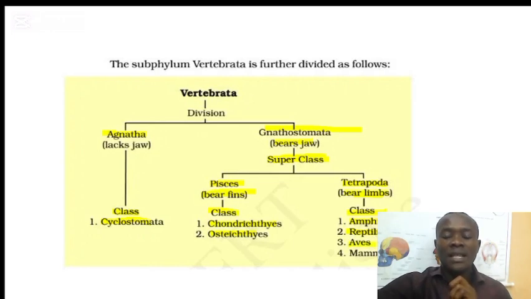And we have the class Aves. The Aves have feathers which they use for flight. And we have mammals, class Mammalia. They have what we call mammary glands, which secrete milk. The organisms under the class Mammalia give birth alive and breastfeed their young. The classes Amphibia, Reptilia, and Aves lay eggs. They don't give birth alive to their young.